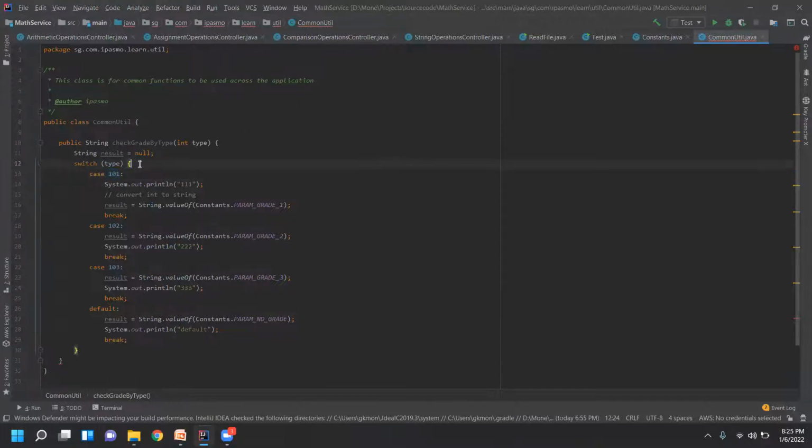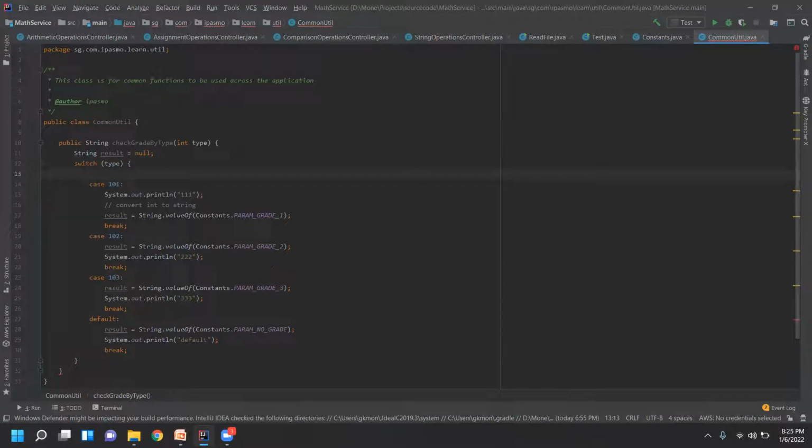We can name this 101 as a code value for grades. So 101 is one code, 102 is another code, 103 is another code. When we get this, we just want to return grade 1, grade 2, grade 3 based on the code value that is passed. Fine.